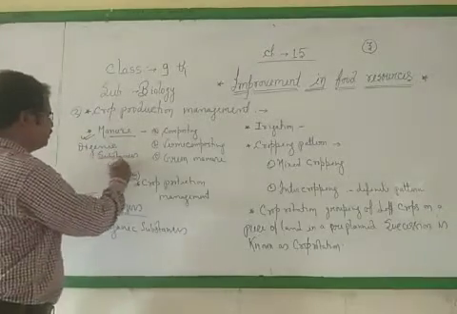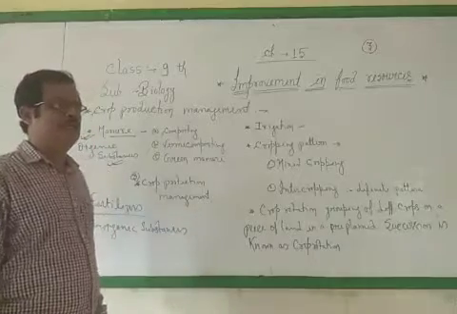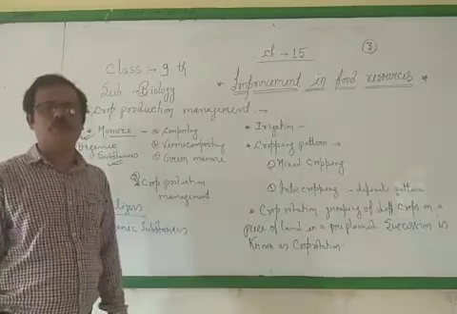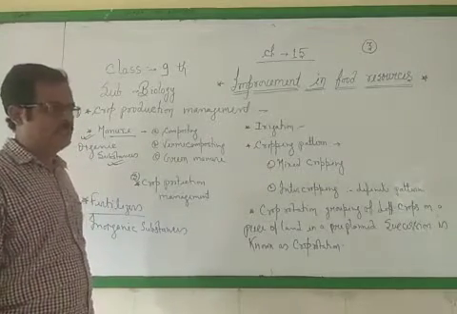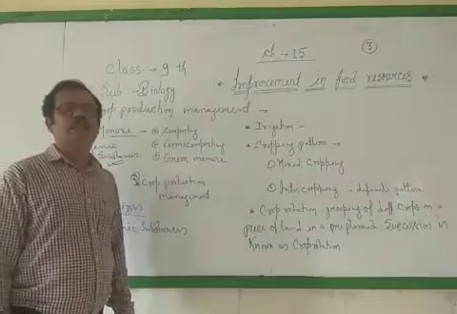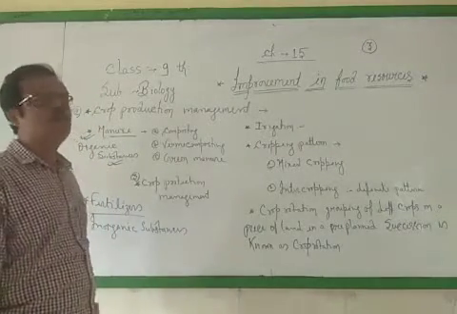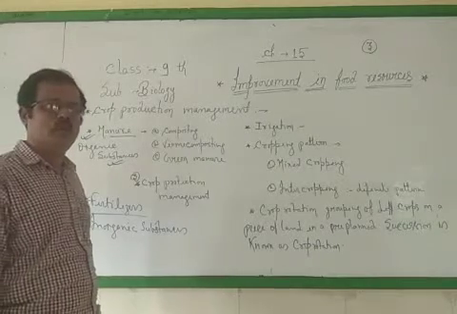Manure we obtain from dead and decaying parts of plants and animals by decomposition by different types of microbes. Various types of microbes present in the environment, such as bacteria and fungus, decompose dead plants and animals and convert them into manure. So they are called organic substances or organic compounds.